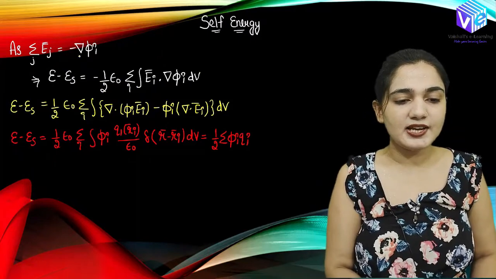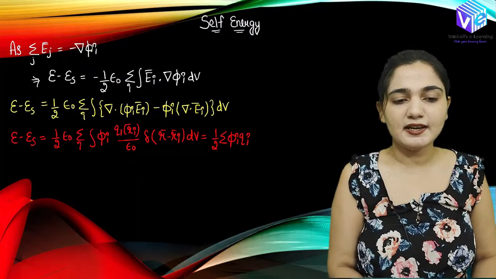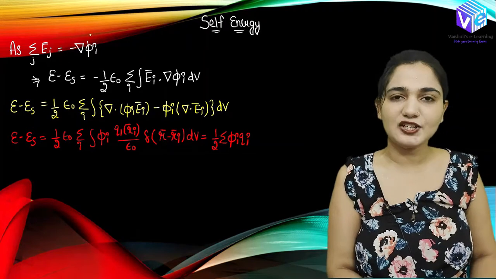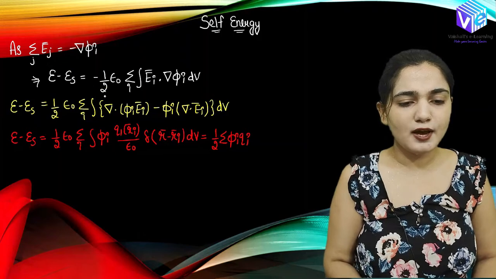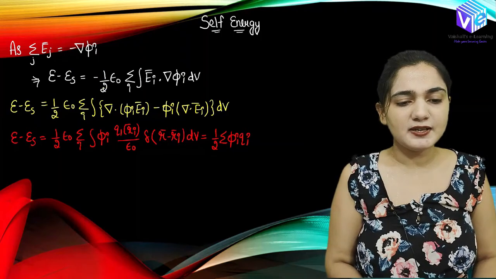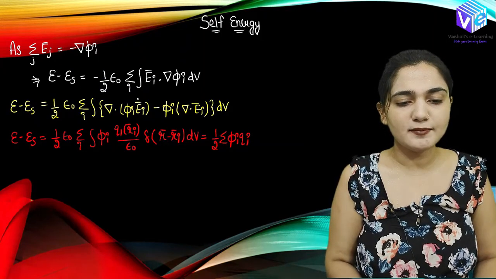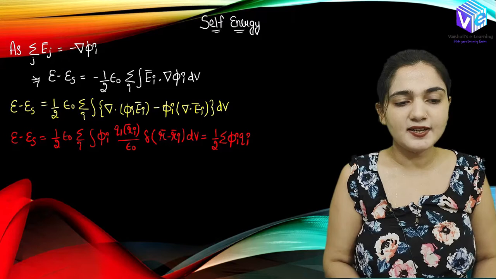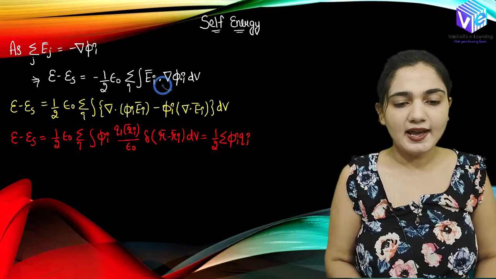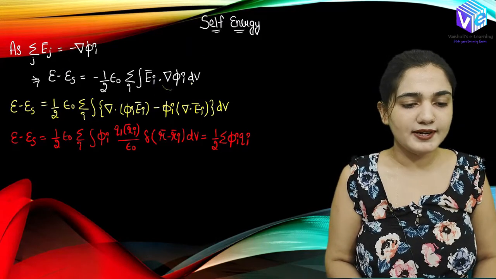Now, summation over j Ej is represented as minus del phi i. I already gave you this relation between the electric field and the potential. We all know this relation. So E minus Es can be represented as half epsilon naught summation over i integration over Ei del phi i, right? I have represented summation over Ej as del phi i, and we have integration over dV.